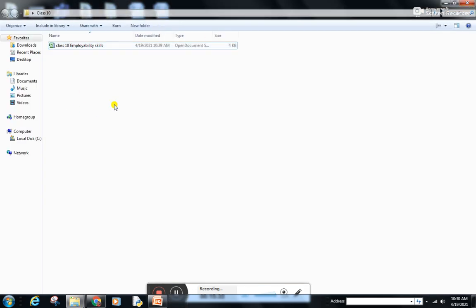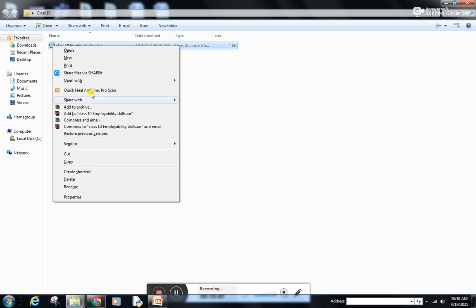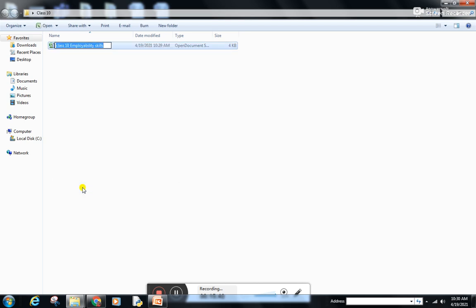The second step is I want to rename it. You need to select and right click on this. You will get the option Rename, so you can change the name of the file. Suppose I have made a change, that is class 10.